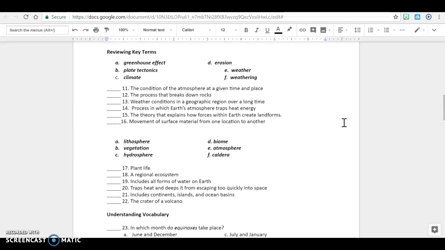Number 13. Weather conditions in a geographic region over a long time. Number 14. Process in which Earth's atmosphere traps heat energy. Number 15. The theory that explains how forces within Earth create landforms. Number 16. Movement of surface material from one location to another.